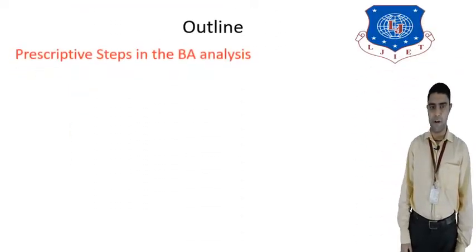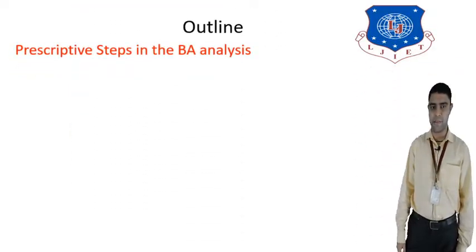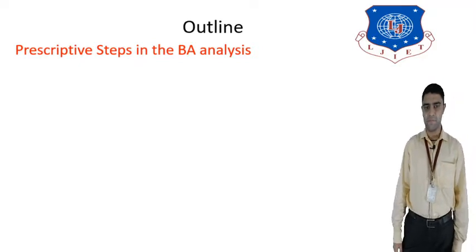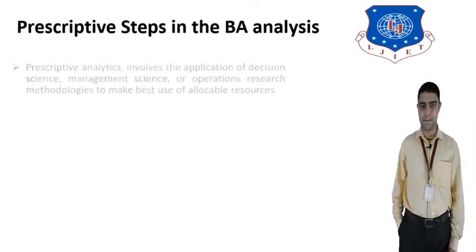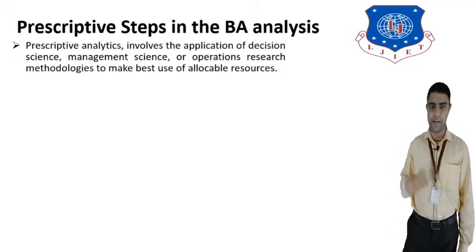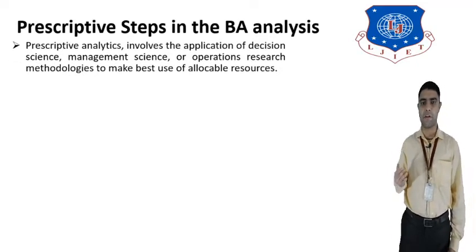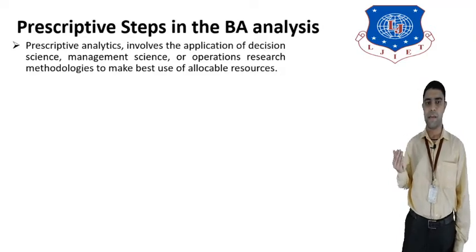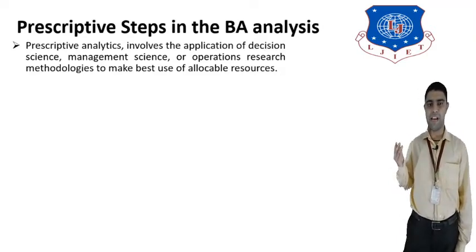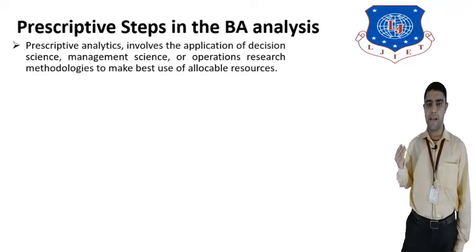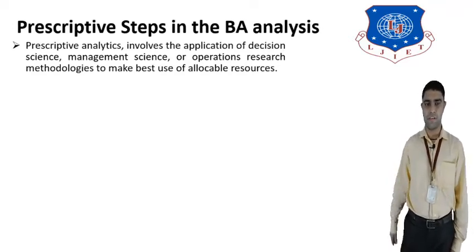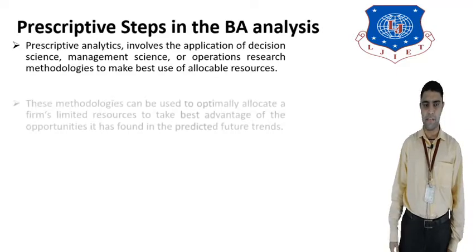So this is today's outline: prescriptive analysis steps in business analysis. First step, prescriptive analytics involves the application of decision making management science. Management science uses operations research methodology to find the best allocation of resources. That is called prescriptive analytics.